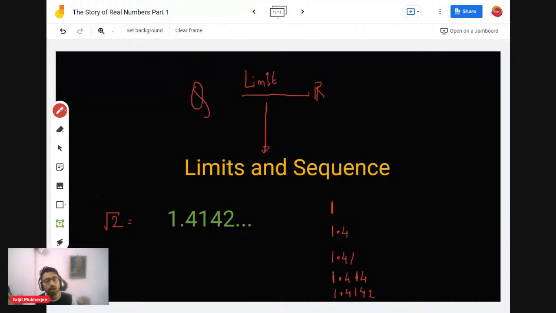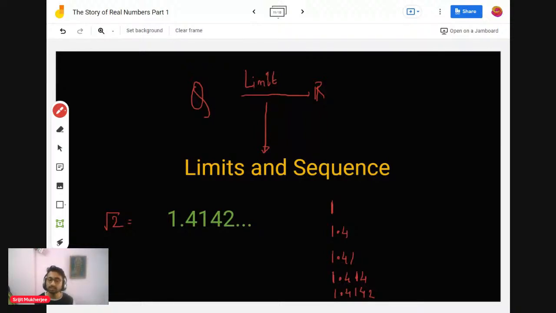This is how people tried to understand the limit of rational numbers. This is how the sequence and the limit, these concepts, were discovered, guys.